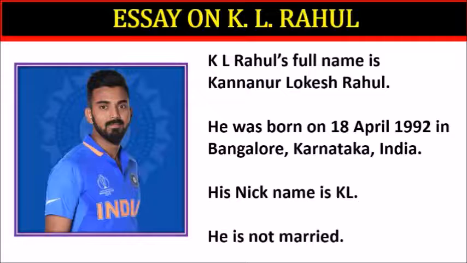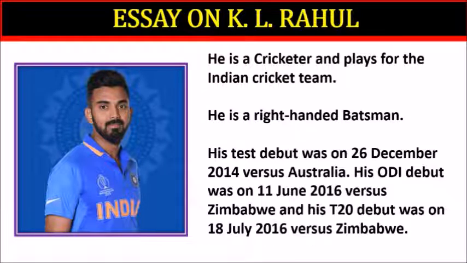K L Rahul's full name is Kannanur Lokesh Rahul. He was born on the 18th of April 1992 in Bangalore, Karnataka, India. His nickname is KL. He is not married. He is a cricketer and plays for the Indian cricket team. He is a right-handed batsman.